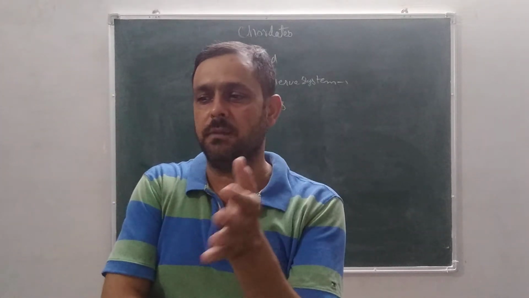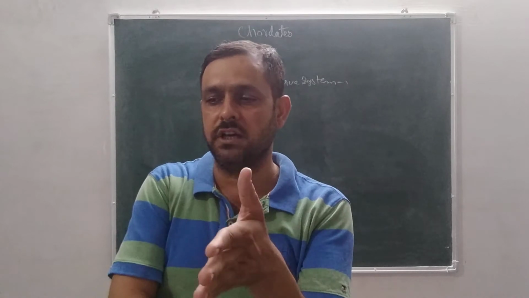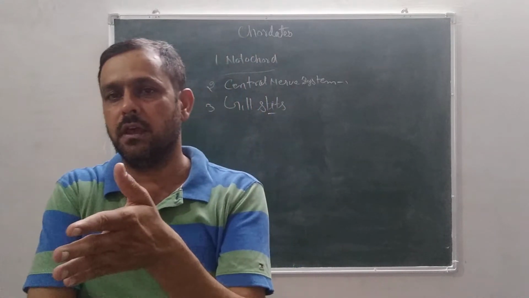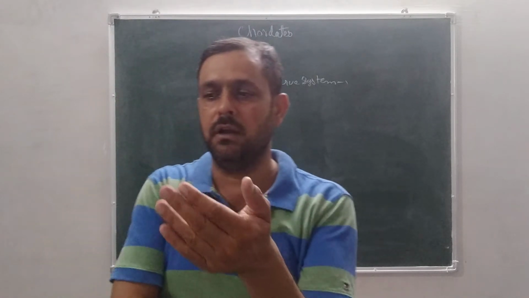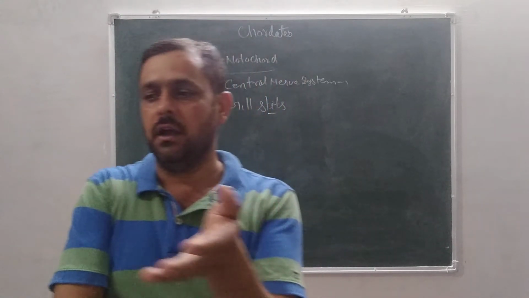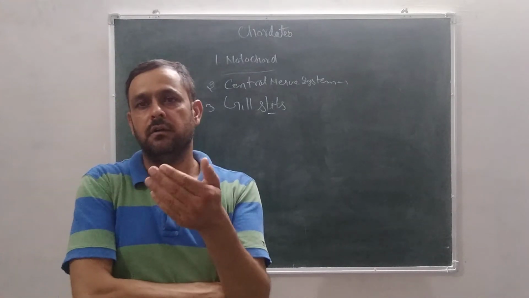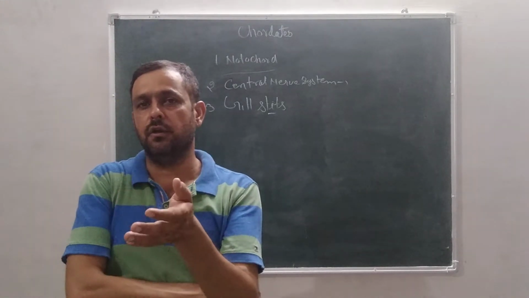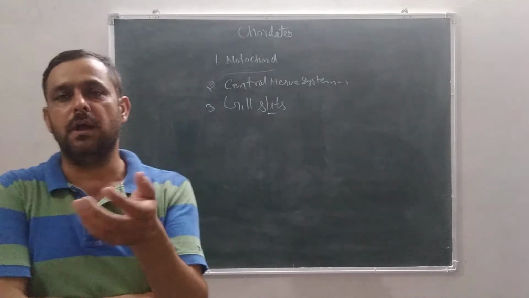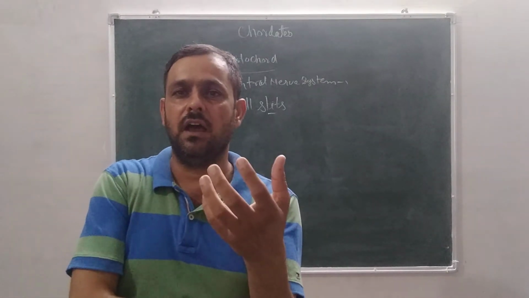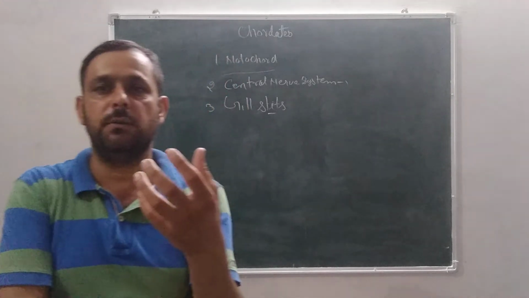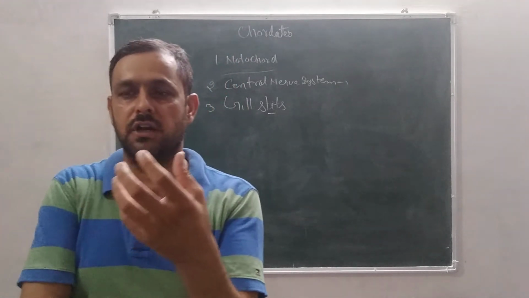Hemoglobin is present in the RBCs of chordates and absent in non-chordates. In chordates, blood flows from the heart, forward to backward, and in non-chordates blood flows from backward to forward by visceral organs. So these are the basic differences between chordates and non-chordates.